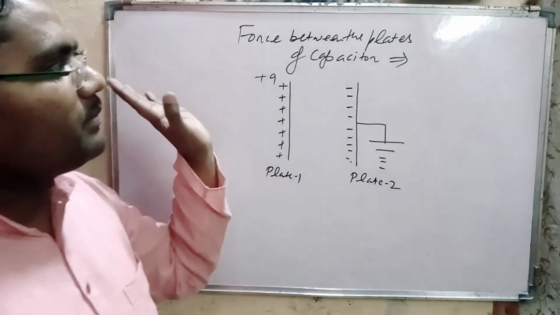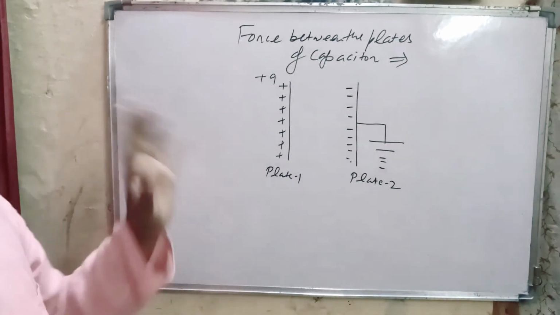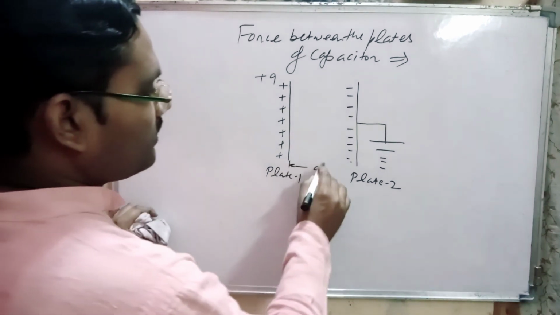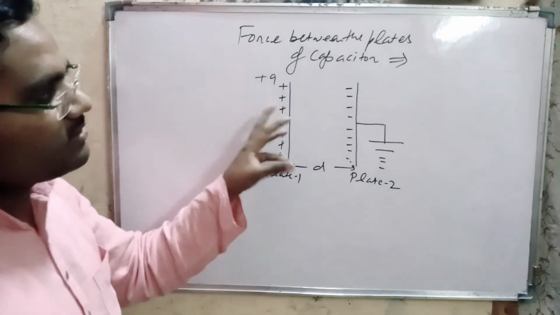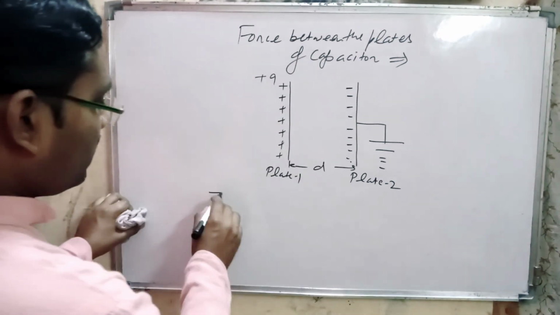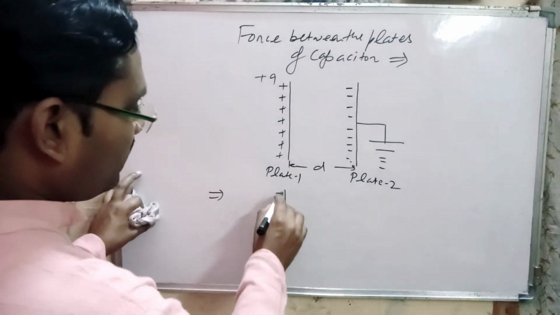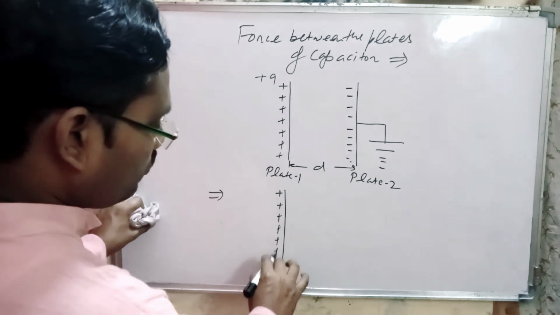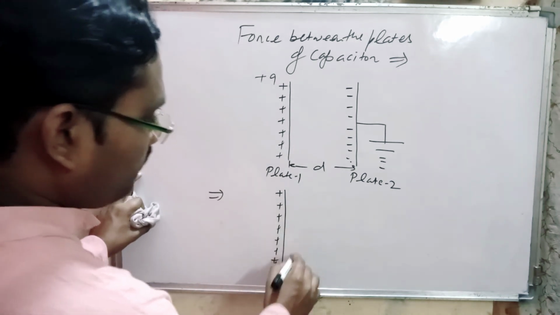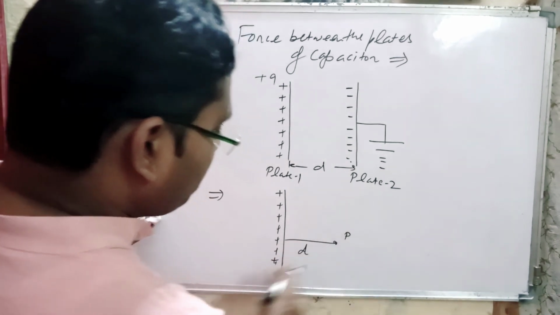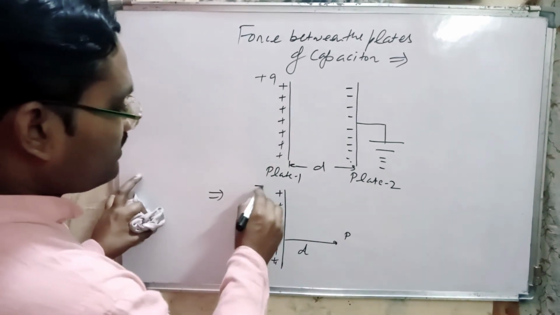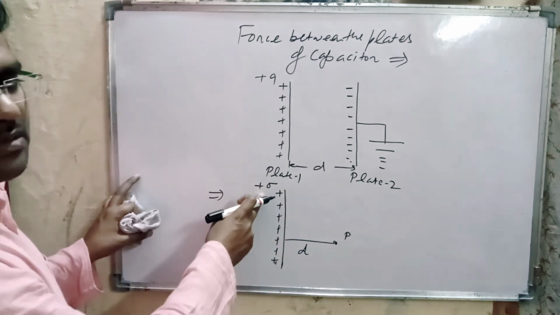Here we have to find the force between the plates of the capacitor, and this one is the separation d. If we study this diagram separately, we take a positive plate and a point P at a distance d from this plate. This plate has surface charge density plus sigma.